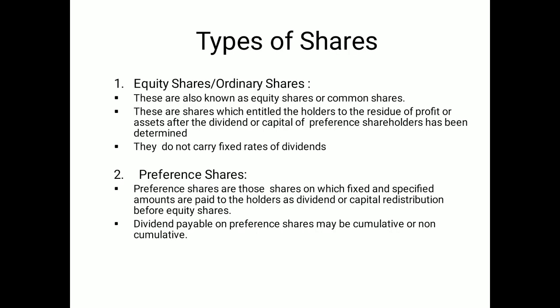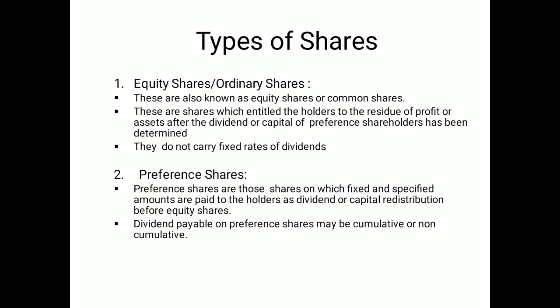The types of shares: there are two types. One is equity shares and the second is preference shares. Equity shareholders are known as ordinary or common shareholders. The concept refers to the holders of shares where generally the profit is retained by the organization, and the assets, dividends and capital are given after the preference shareholders. It means they don't carry any fixed rate of dividends.